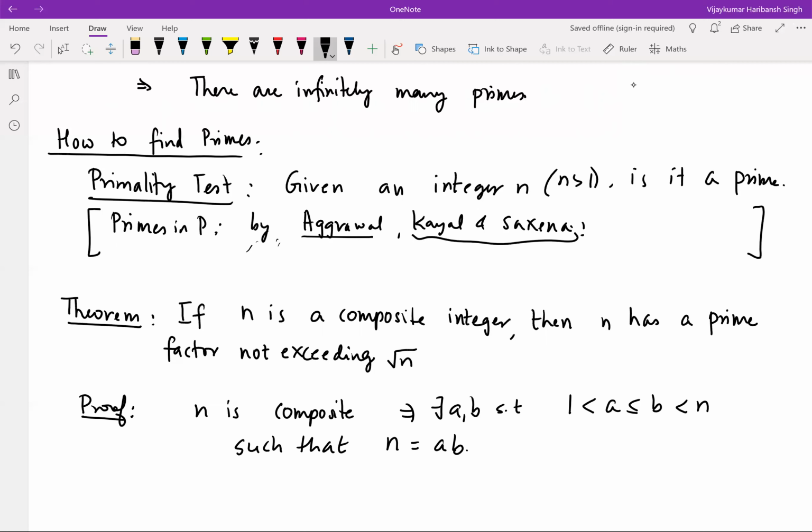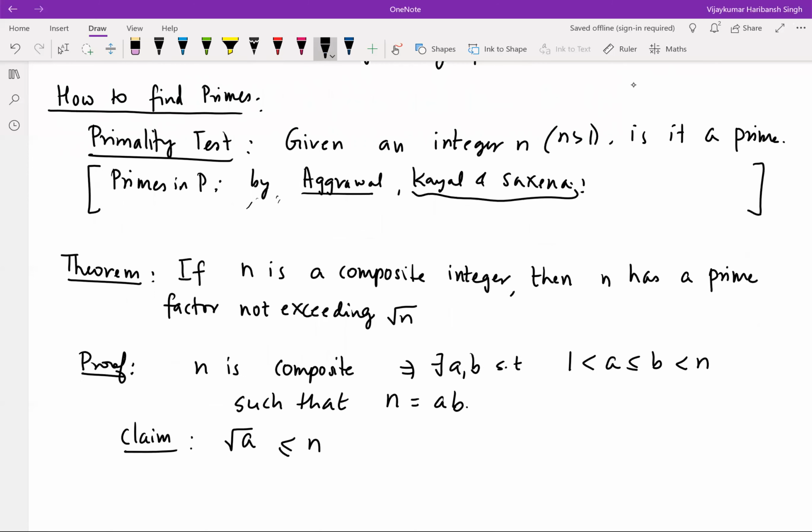Now, claim that a must be less than or equal to the square root of n, right? For if not, what will happen? If not, then a will be greater than the square root of n. b is already greater than or equal to a, which implies b is greater than the square root of n.